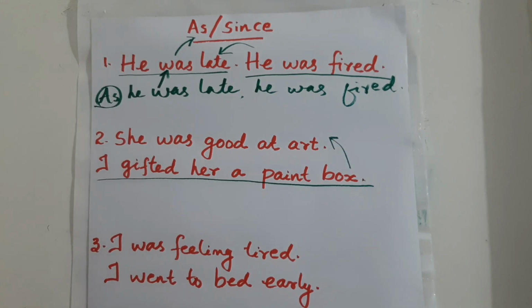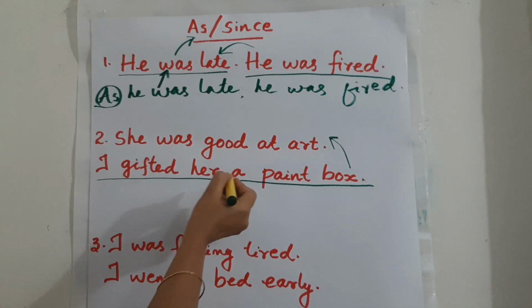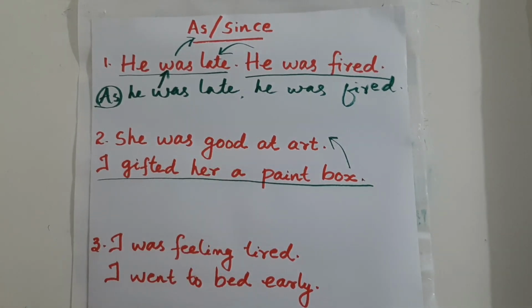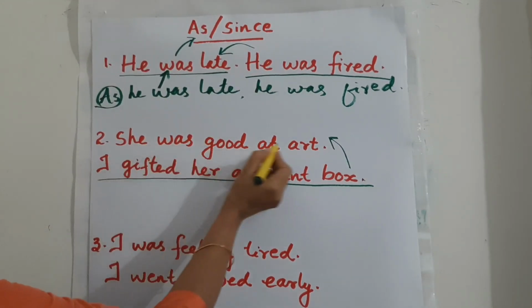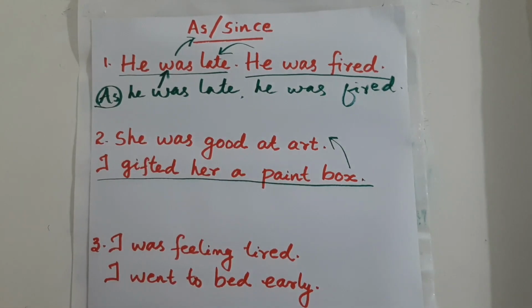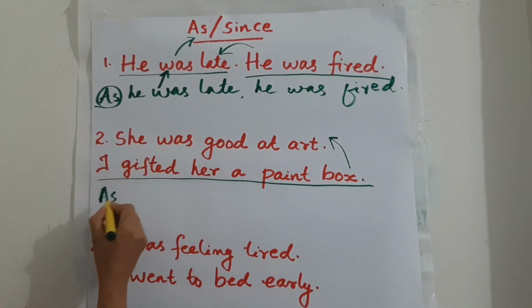Because she was good at art. So you are using as and since along with the clause that deals with the reason.